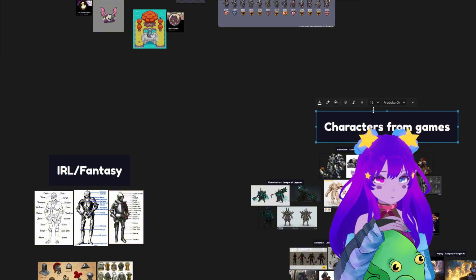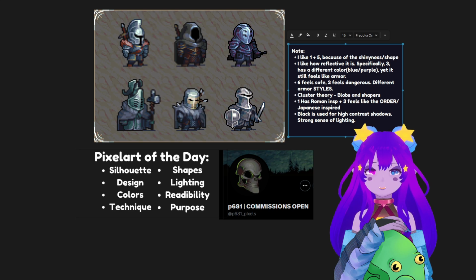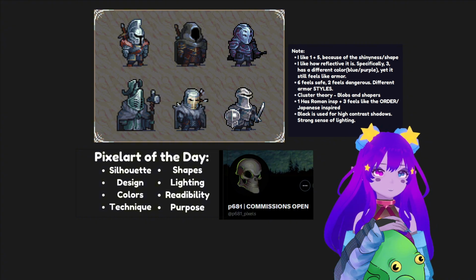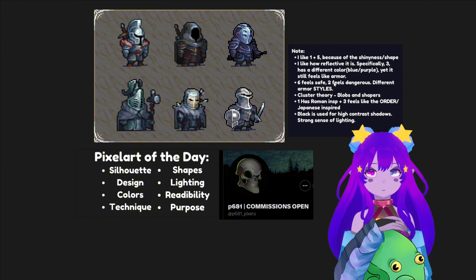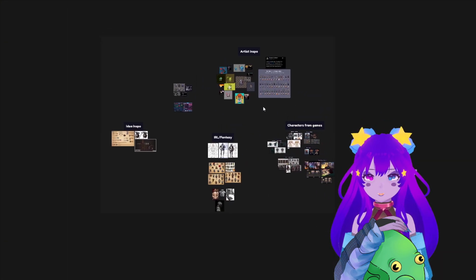You can also write notes. You can see here from a study I did of just looking at this art, I have notes on here, and that's a really neat feature. I think it's also important to just have a program for references, especially if you're looking for certain things you're trying to learn. It's nice to create an area of things.